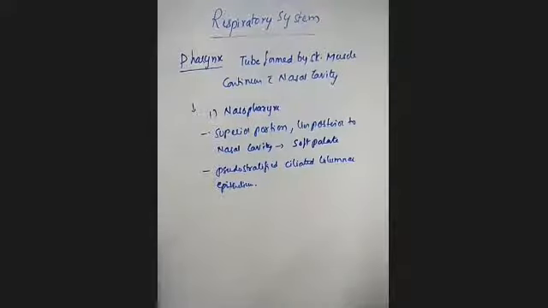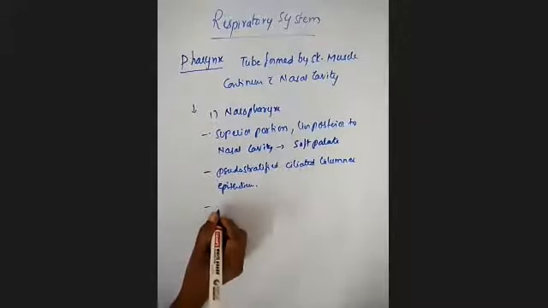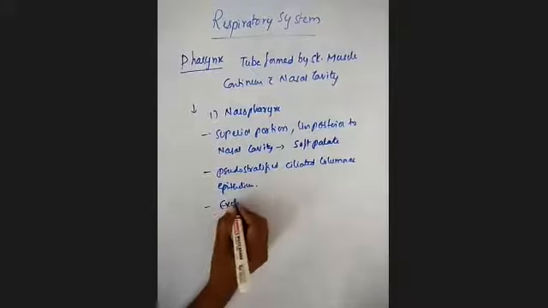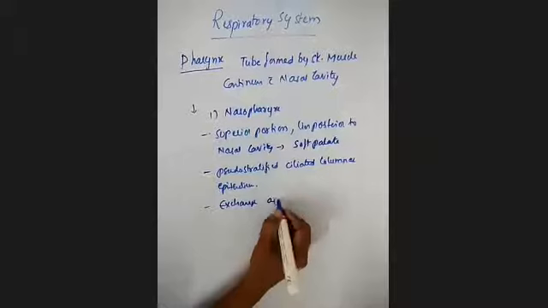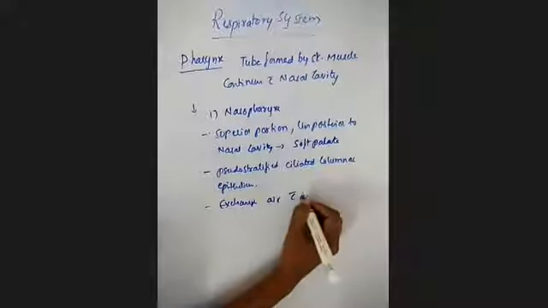The nasopharynx also exchanges a very small amount of air with the auditory tubes.